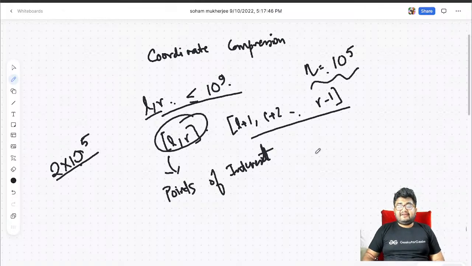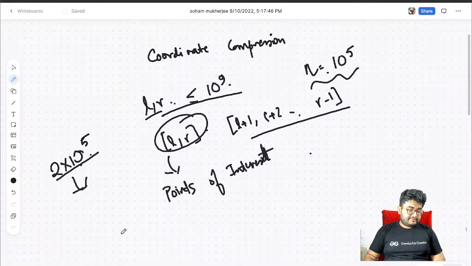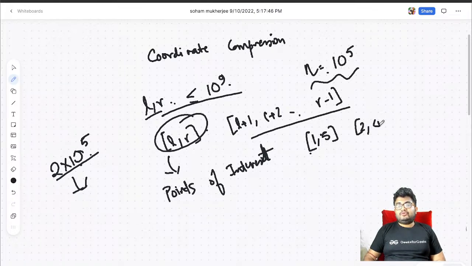So essentially we can map each point of interest to some integer in the range 2 into 10 to the power 5. Let's say we have ranges like 1 to 5, 2 to 4, and 100 to 1000.